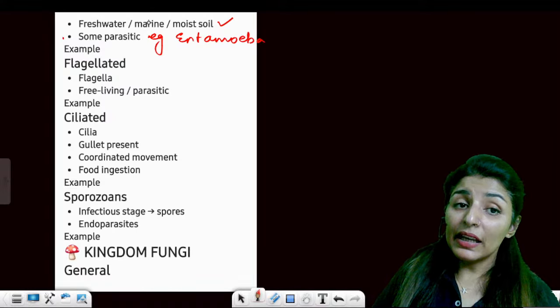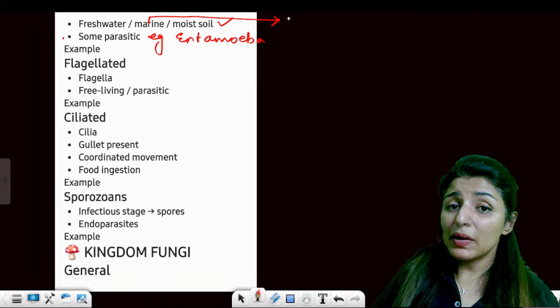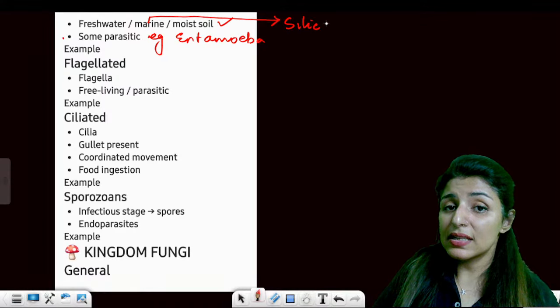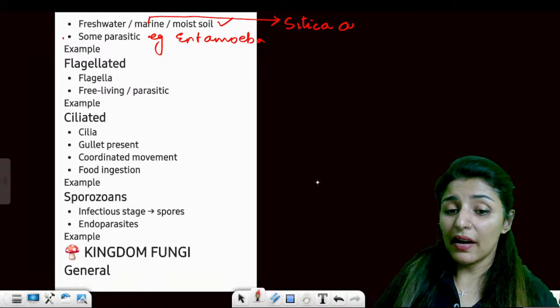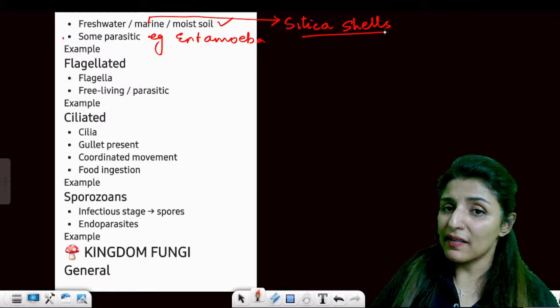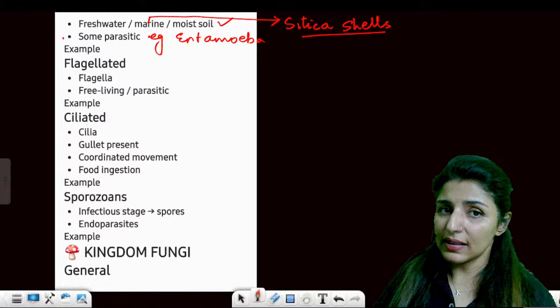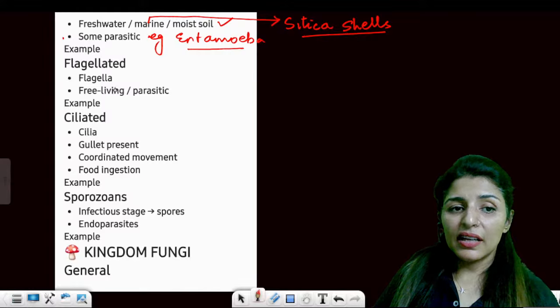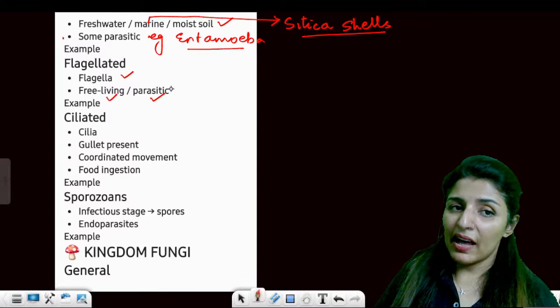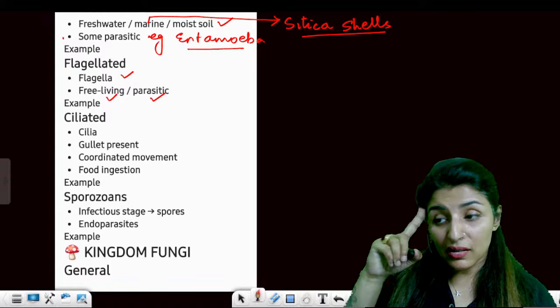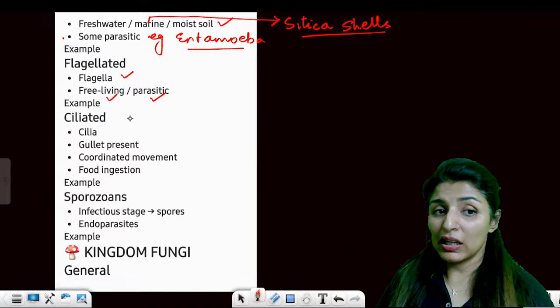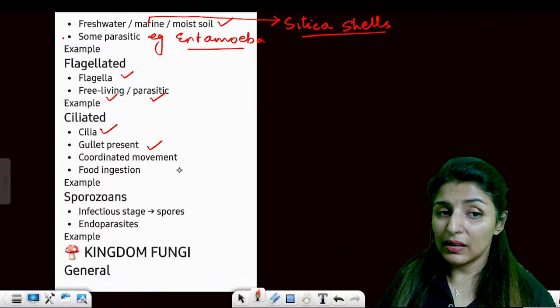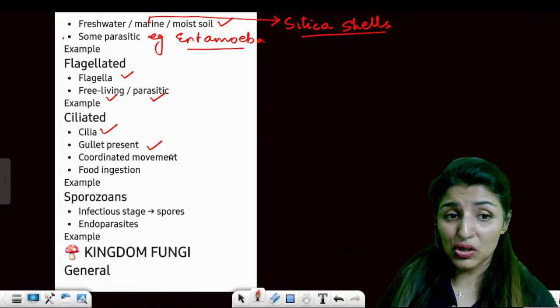Clear? Now remember, the marine ones will have silica shells around them. Only the marine ones will have silica in their shells. Is that clear? Not everybody will have. Then, flagellated ones are free living or they can be parasitic. They will have flagella. Examples we have already done, just recollect trypanosoma and leishmania. Ciliated ones have cilia, and a gullet is present in paramecium.